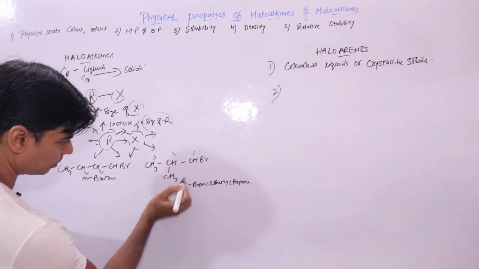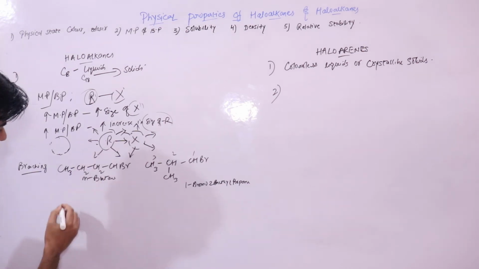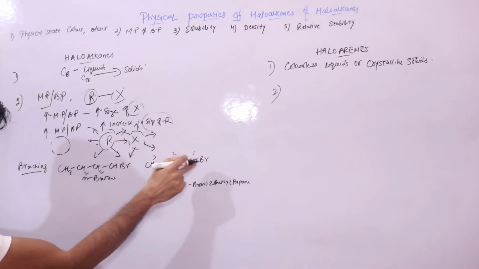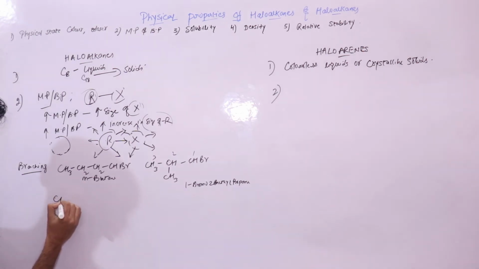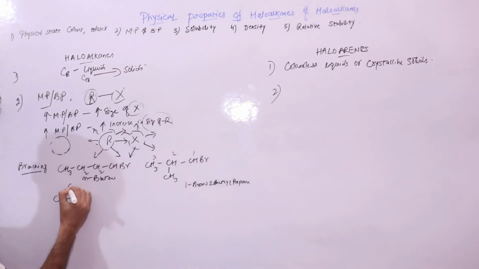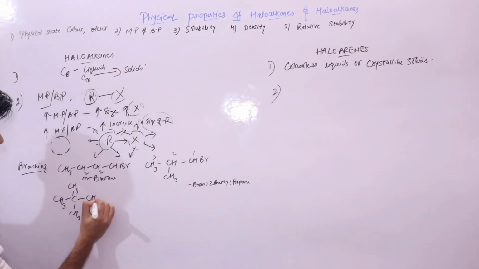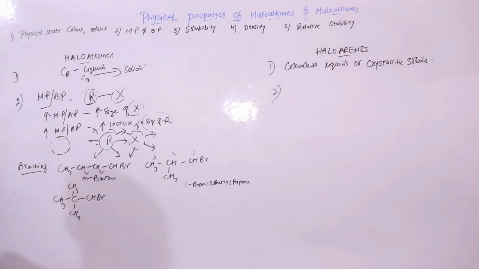So here branching has increased. Now let me just branch it further. This is your tertiary butyl bromide, or 2-bromo.